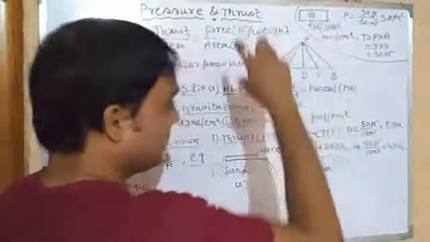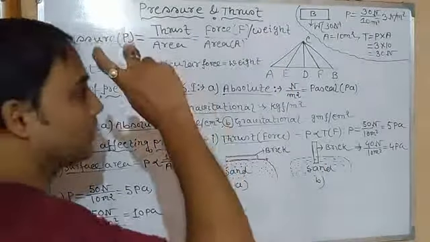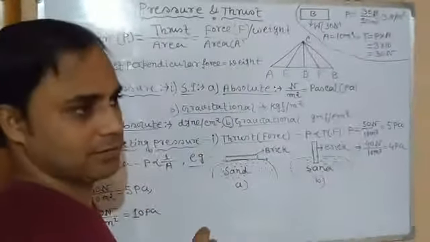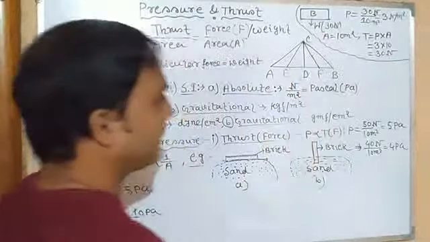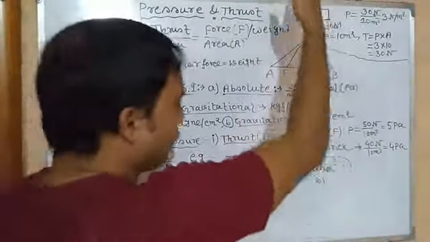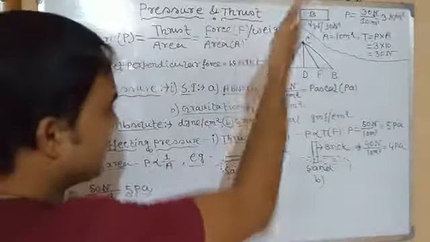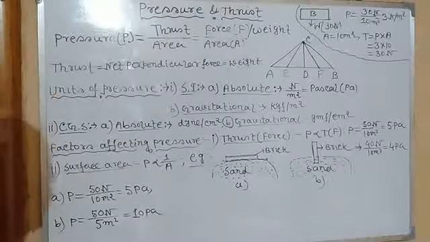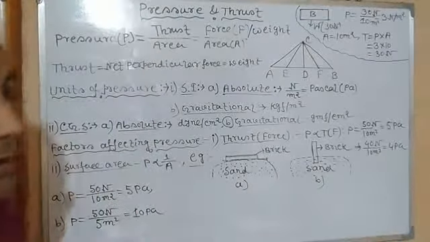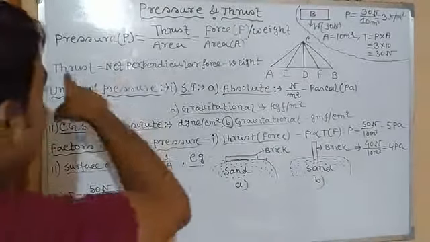So here CD is the actual, the perpendicular distance of the point C from the straight line AB. Neither CA nor CE nor CB. Exactly like that, in case of thrust, force can act in so many directions, CA, CE, CB. But generally the force which acts perpendicularly on a particular total area is called thrust.